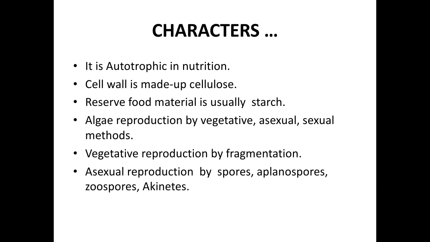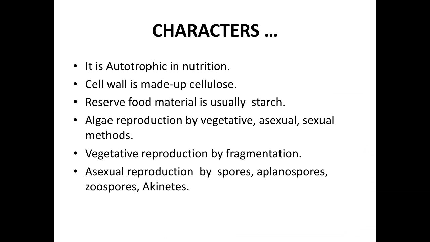In fragmentation, accidentally or with the help of water current, the algal filament or algal thallus is broken down into a number of pieces, and each piece develops into a new individual. Such reproduction is known as vegetative reproduction by fragmentation method.